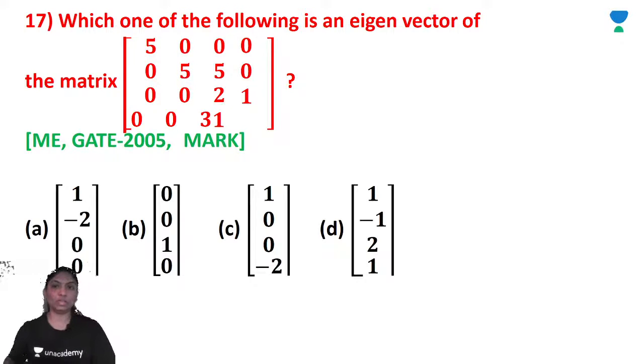Now, which of the following is an eigenvector of the matrix [5 0 0 0; 0 5 5 0; 0 0 2 1; 0 0 3 1]? Right? So which of the following is the eigenvector for the matrix? First of all, we have to find the eigenvalues, right?